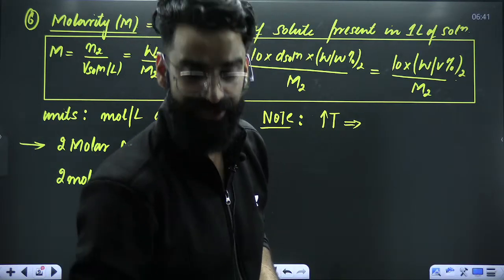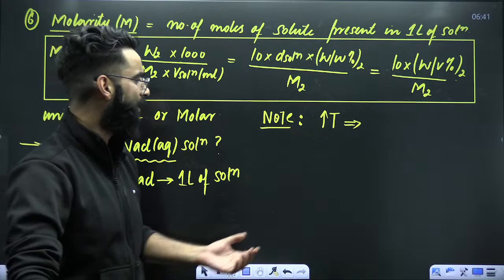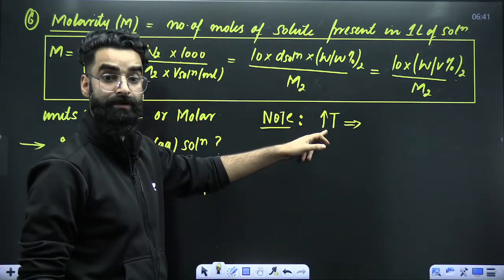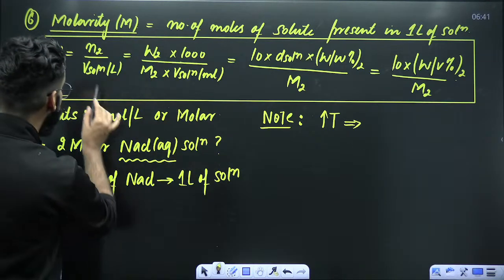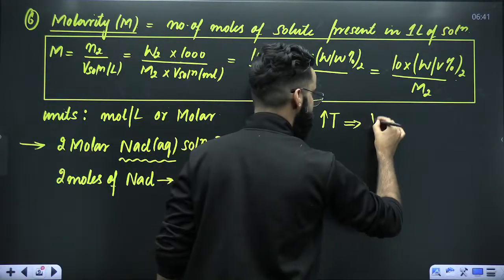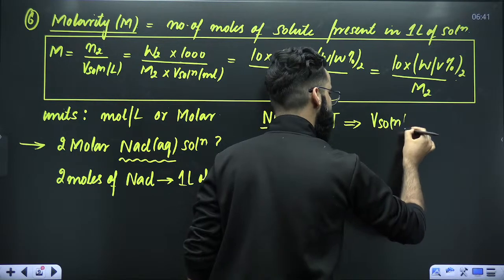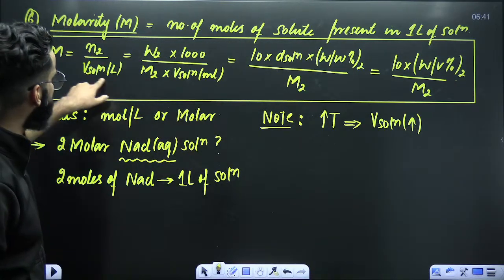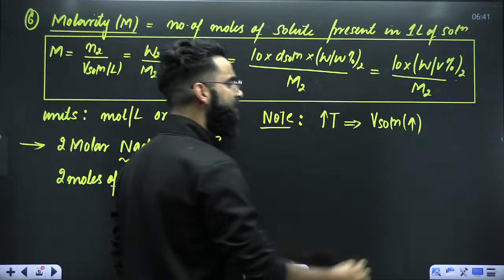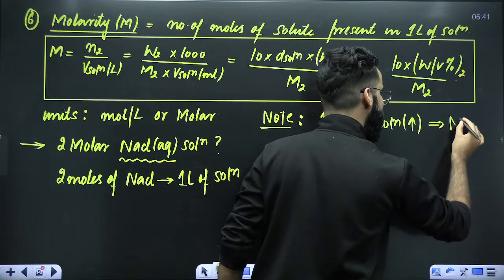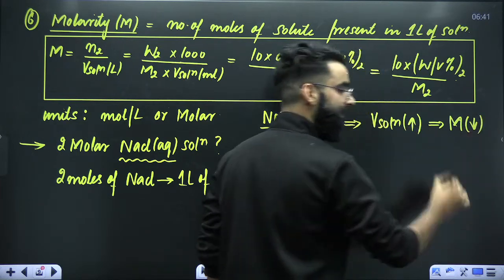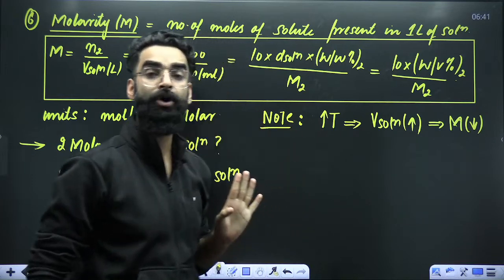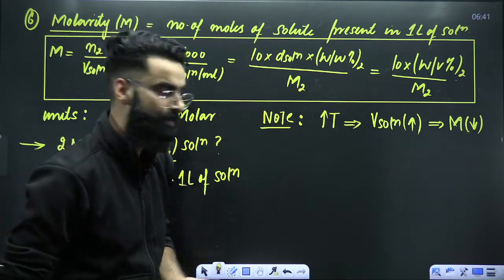With the increase in temperature, volume of the solution also increases. And if the volume of the solution increases, that means molarity of the solution automatically decreases. So tell me one thing, whether molarity of the solution is temperature dependent or independent. It is temperature dependent, right?